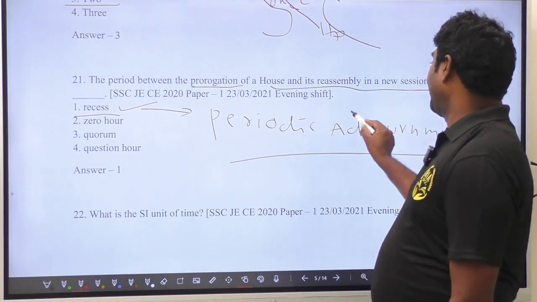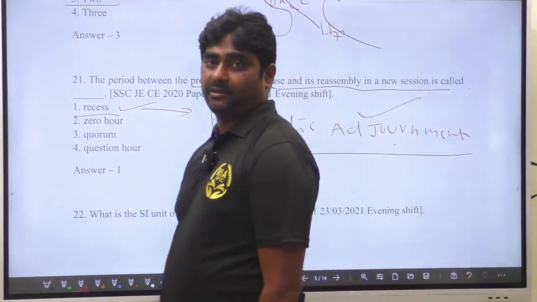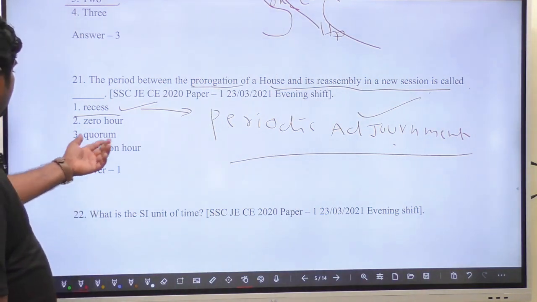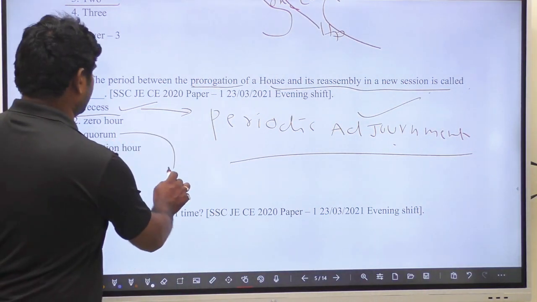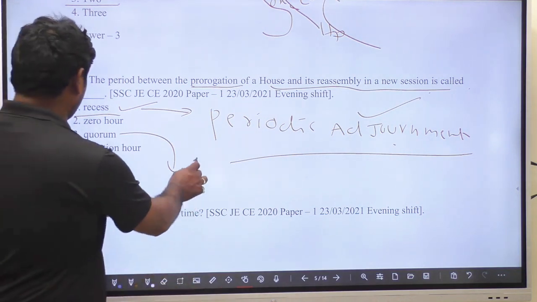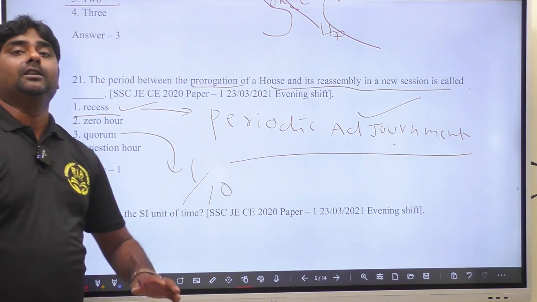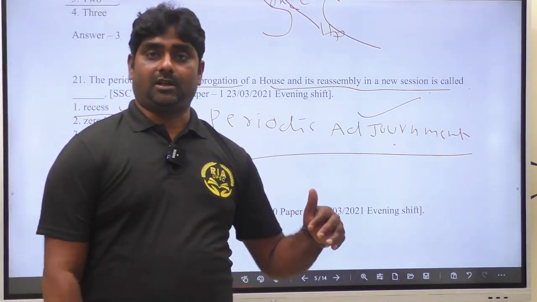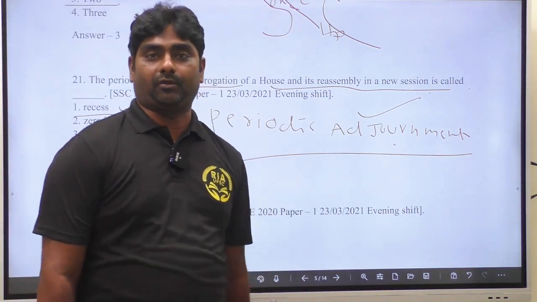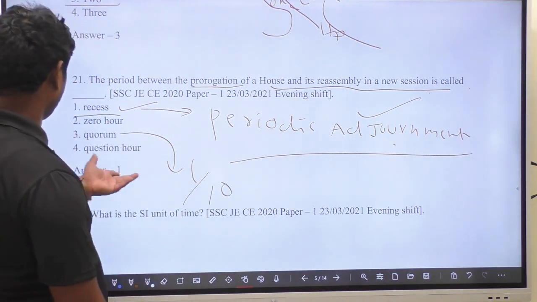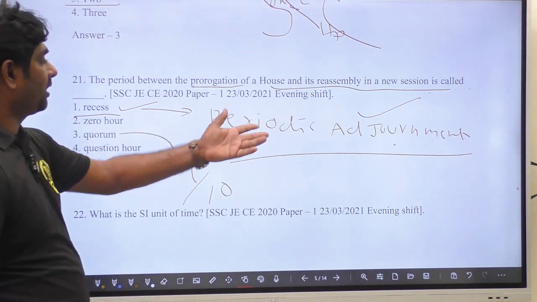Quorum means the minimum strength required to run the parliament, one-tenth. The first hour of the parliament, 11 to 12, is the question hour. The answer is recess, periodic adjournment.